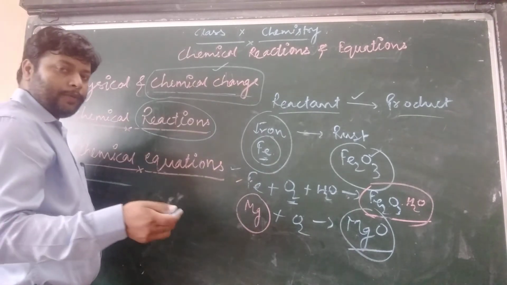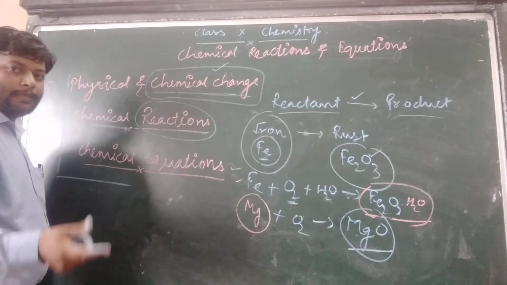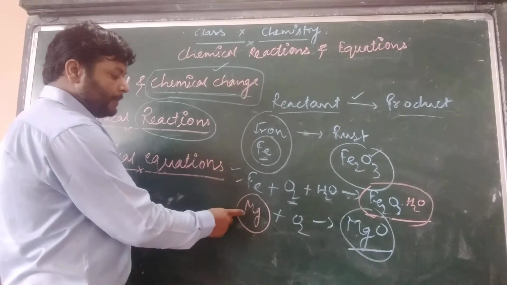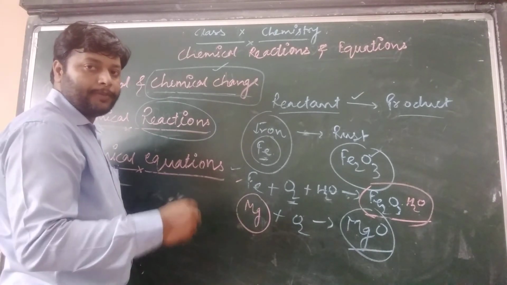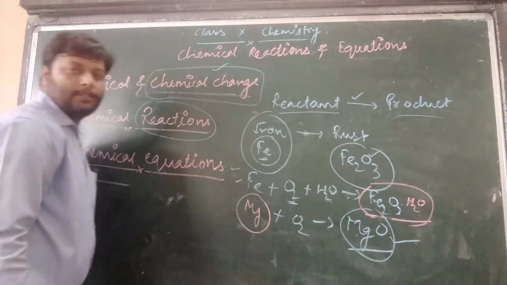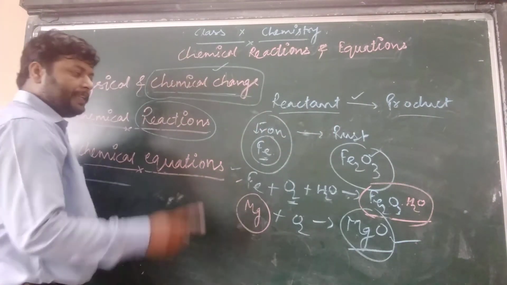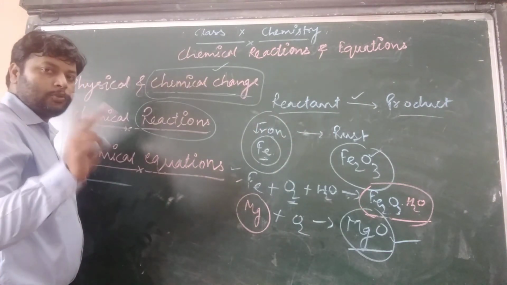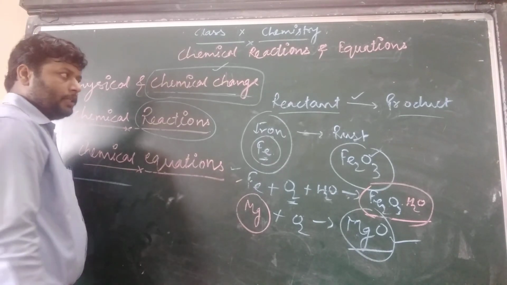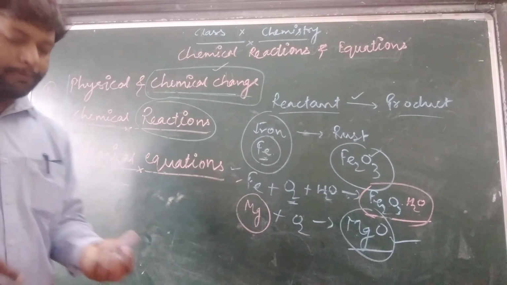In the next lecture, we will explain in detail the magnesium ribbon activity and how we know that magnesium oxide has a different nature. Then after that we will discuss the balancing of reactions. So go through the lecture carefully.